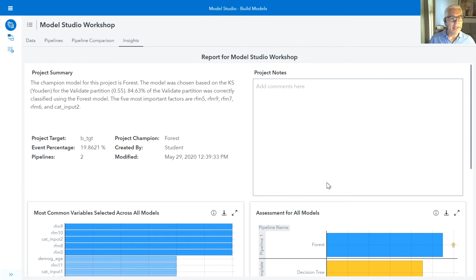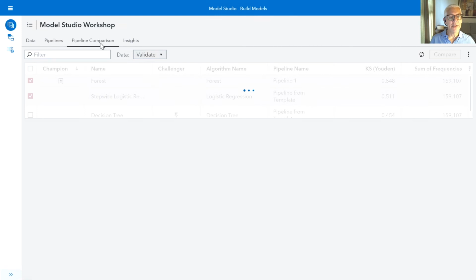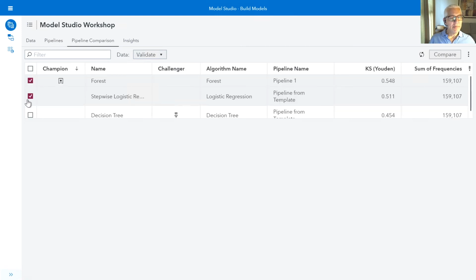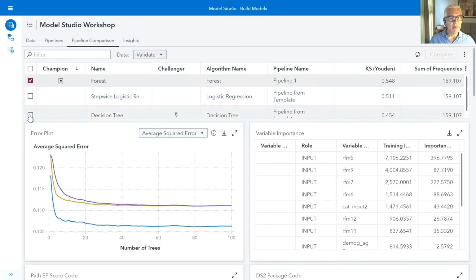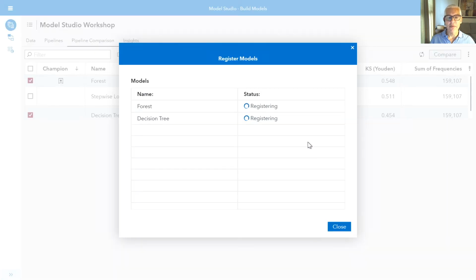So I'm going to do that by switching over from my Insights tab. I'm going to come back over here to Pipeline Comparisons. And as it turns out, I'm going to be interested in the forest model and the decision tree. And what we're going to do with both of those models is register them by going to this upper right-hand overflow menu and saying that we want to register the models. So we're currently inside of Model Studio, and Model Studio will allow us to register those models with Model Manager.